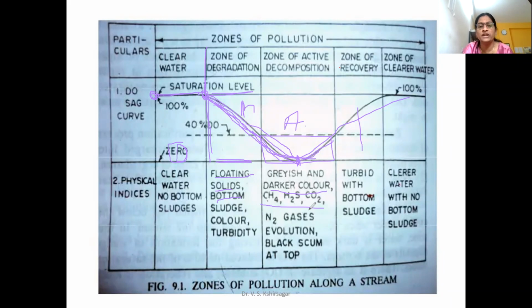What is an example of anaerobic decomposition? Biogas. And what gases are emitted in biogas? CH4, H2S, CO2. CH4 is the fuel we want to use, and the others are impurities. Along with CH4, which is 50 to 60%, the remaining quantum will be H2S and CO2. So because an anaerobic environment is created in this portion, it starts releasing CH4, H2S and CO2 gases. N2 gas evolution also takes place because the nitrification process is also being performed.